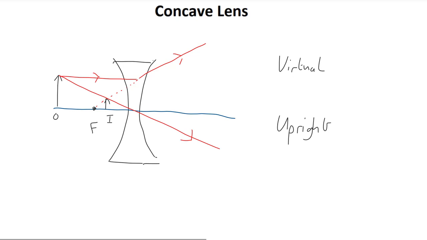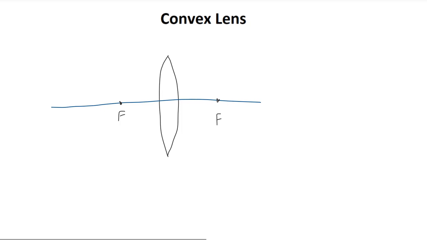In fact, it turns out, and I encourage you to check this by trying different situations, that the images created by concave lenses are always virtual and upright, regardless of where the object is placed in relation to the lens. Let us now check what the resulting image is for a convex lens. Remember, a convex lens is one in which the light rays instead converge. That is, they approach each other after passing through the lens.